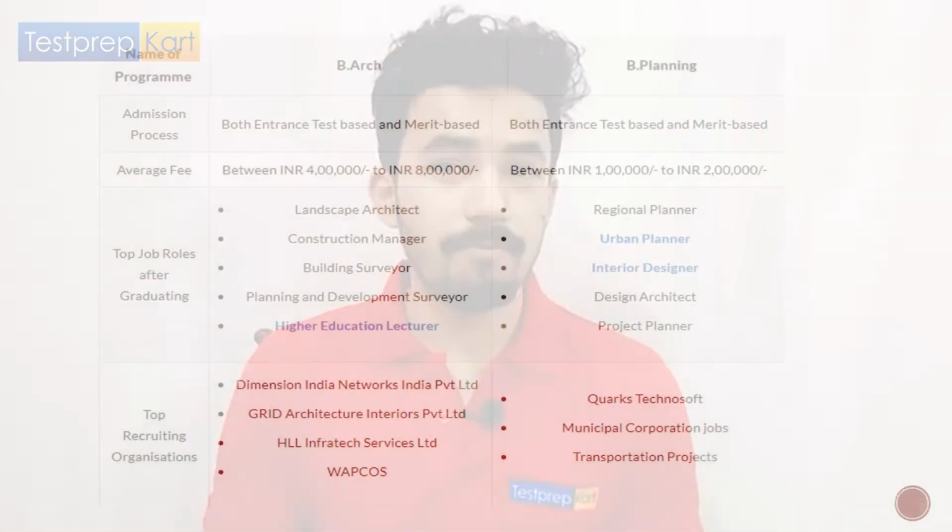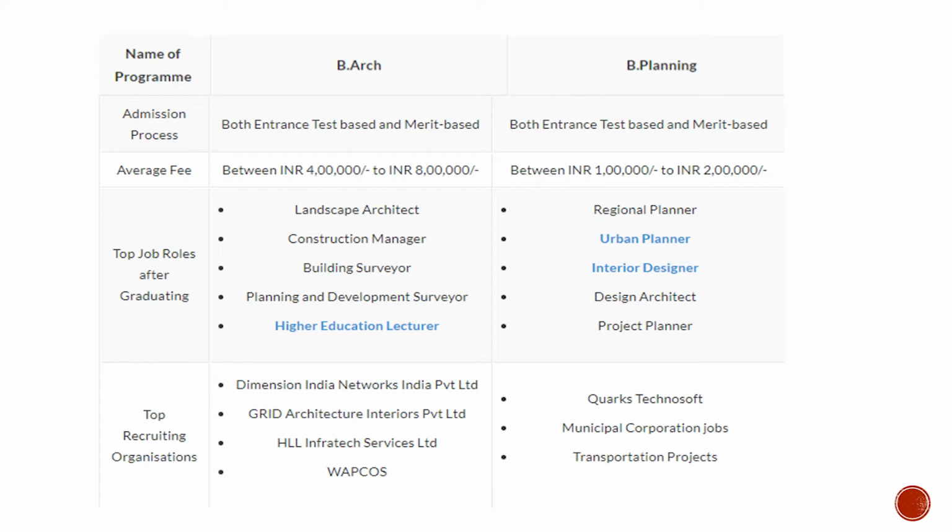Now let's discuss the other aspects. Both admission processes are clearly based on merit and entrance exam. You need to clear the entrance exam with the desired cutoff, then only will you get a call. Typically, the average fees for B.Arch range from 4 lakh to 8 lakh. For B.Plan, this is 1 lakh to 2 lakh.